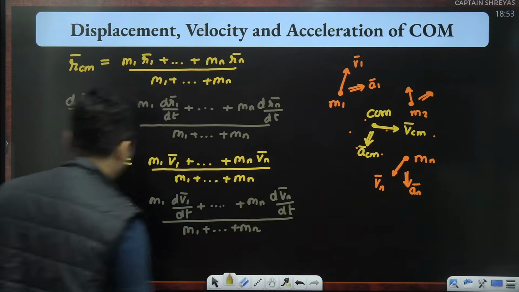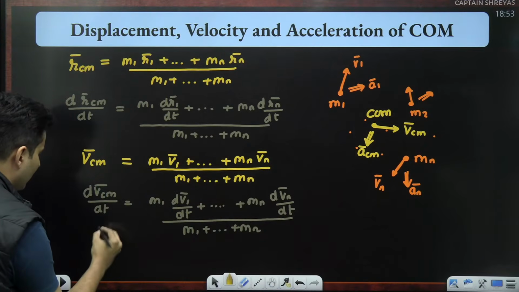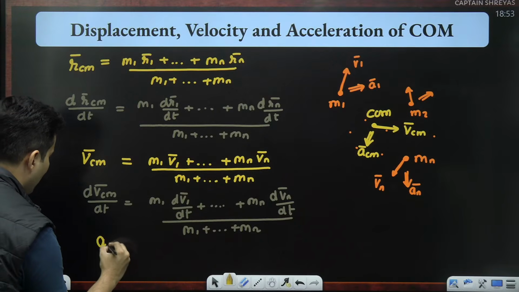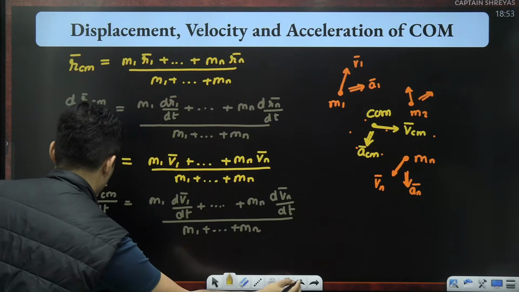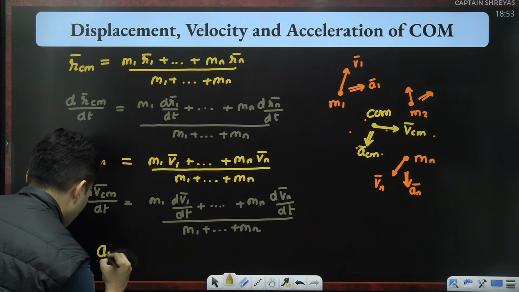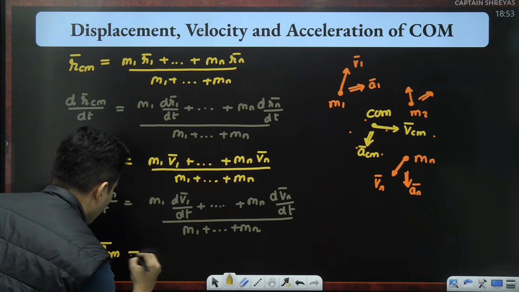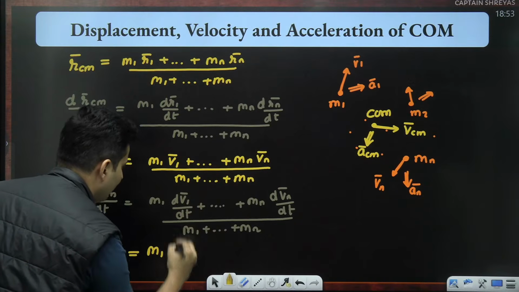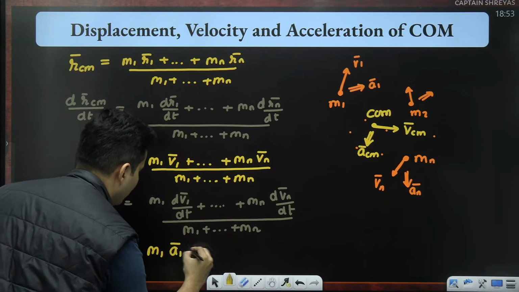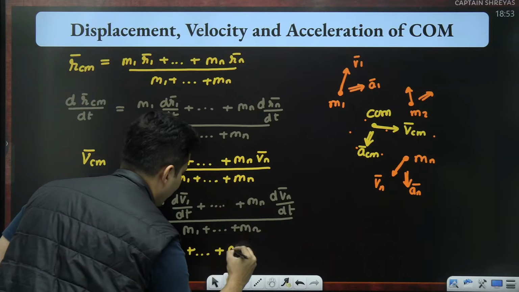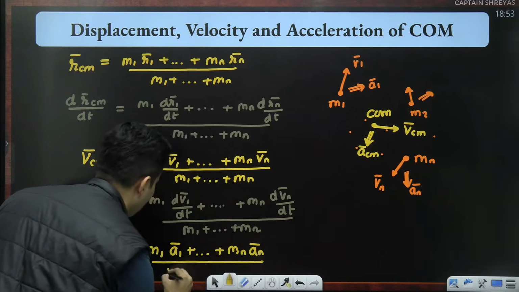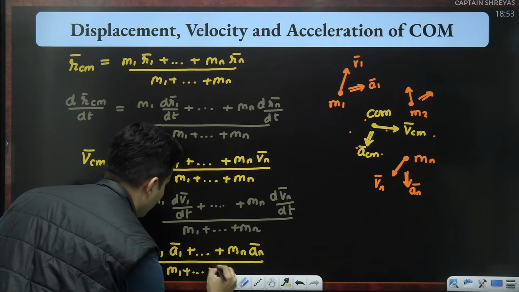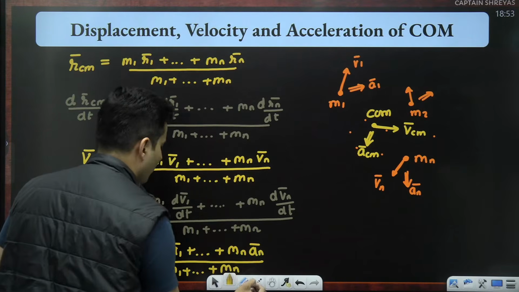What you get is the rate of change of the center of mass's velocity, which is the acceleration of the center of mass. That will be m1 dv/dt, which is the acceleration of the first particle, and like that you will have n terms, the whole thing divided by m1 plus ... mn. So that's it.